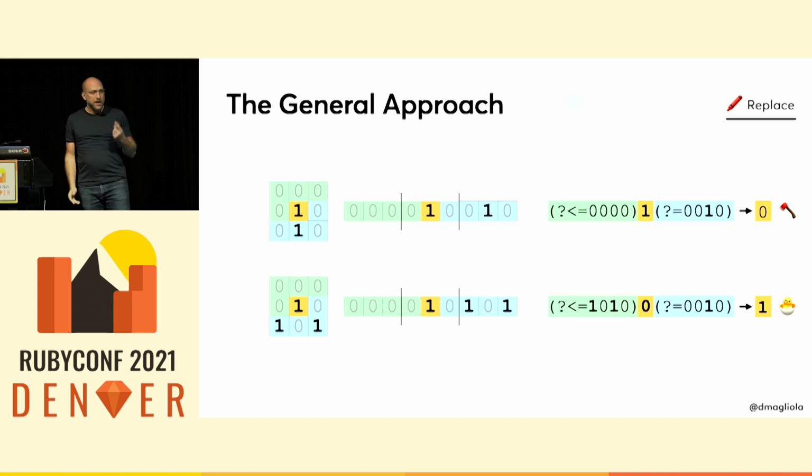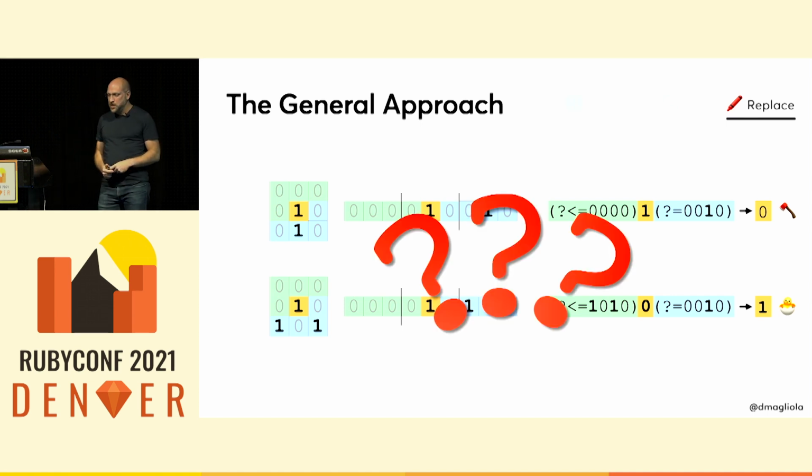This should do it. But there's one small issue. How do you write a regex that matches a character based on the count of characters around it that are a 1, independently of their order? And I couldn't figure that out.